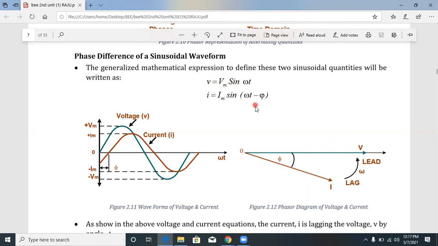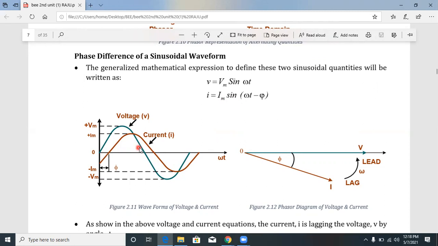But here I is equal to Im sin omega t minus pi degrees. So minus pi is negative, meaning the current phasor is lagging by angle pi degrees. Understood? The current phasor is in a lagging position because the current waveform starts only after pi degrees, while the voltage phasor started at 0 degrees. So the current phasor is lagging and the voltage phasor is leading. The voltage waveform is leading, and the current phasor is lagging.